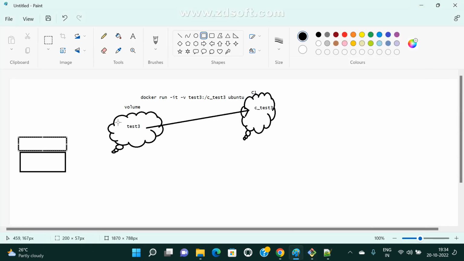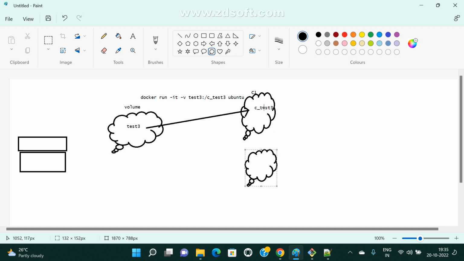Now I created this volume, and I created one container and attached it. Now if I want one more container, you already know the story, right? While creating the container, we are giving this volume path to the container. Now here my question is, can I attach this volume from container 1 to container 2?